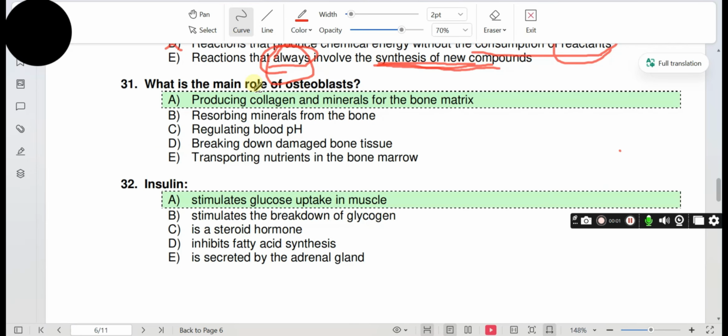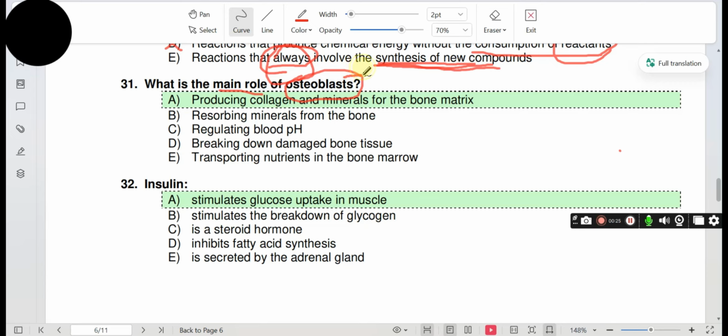31. What is the main role of osteoblasts? Osteoblasts are bone forming cells. There are three types of bone cells: osteoblast, osteoclast, and osteocytes. Option A. Producing collagen and minerals for the bone matrix.